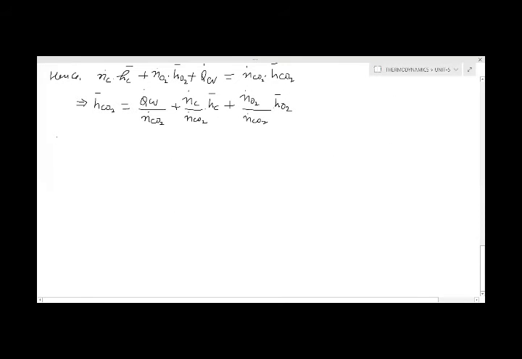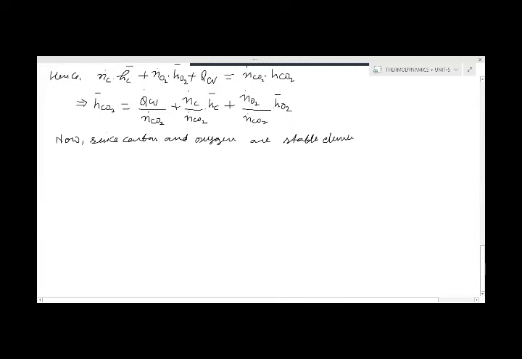Now, in this reaction, carbon and oxygen are the stable elements at the reference state.